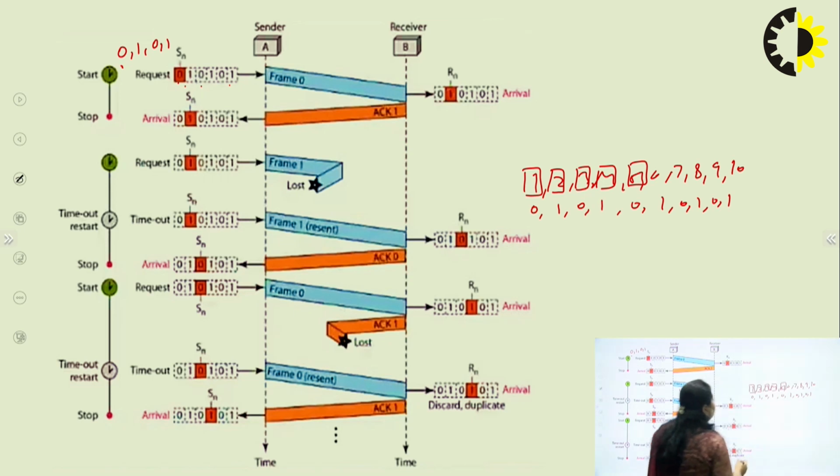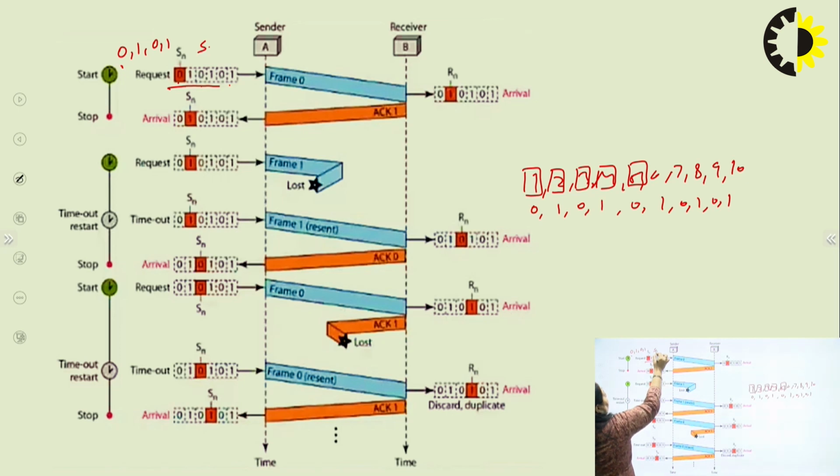So we are having a window here. This is the sender side window and this is the receiver side window. This is the timeline during which the sender is sending the data packets and receiving the acknowledgements. Here is the timeline for the receiver, where the receiver receives the packet and sends the acknowledgement back. So see here, the sequence number is 0. First, at time 1, the timer is started and frame 0 is sent.